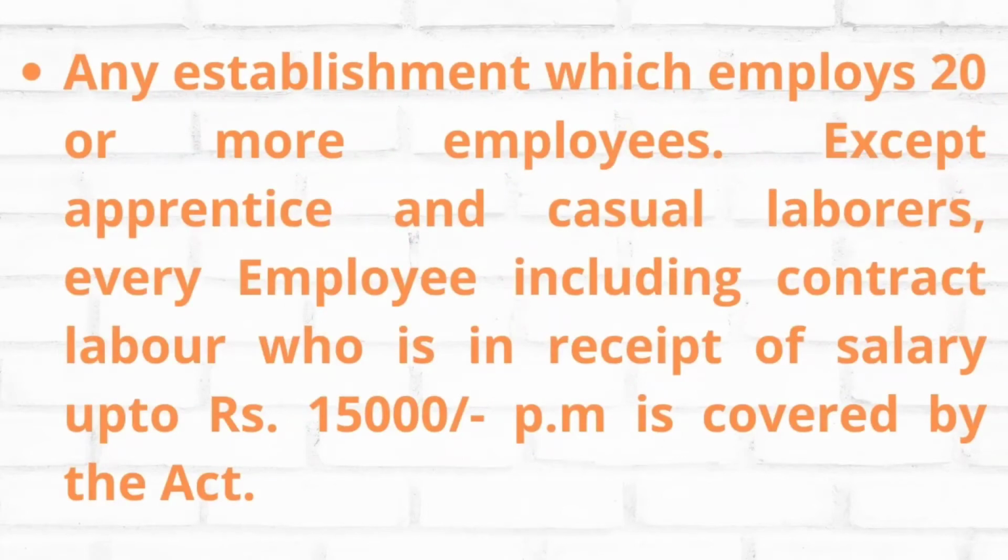Any establishment which employs 20 or more employees, except apprentices and casual laborers, and every employee including contract laborers who receive a salary up to 15,000 per month, is covered by this act. So the limit of 20 employees has to exclude any apprentice, that is any trainee, and casual laborers. These two have to be removed from the limit of 20, and any employees who are working as laborers and drawing a monthly salary up to 15,000 are also applicable for EPF.